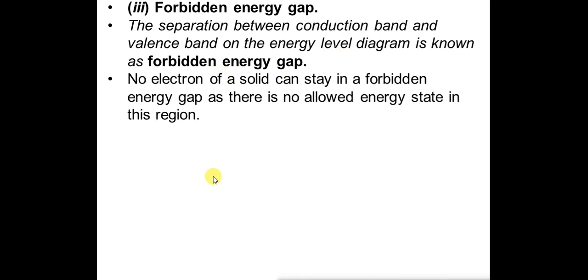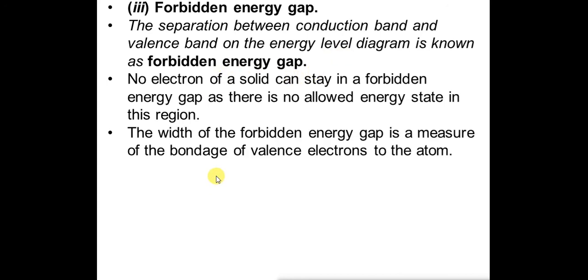The width of the forbidden energy gap is a measure of the bondage of valence electrons to the atom. What I am trying to say is that whatever is the width of the forbidden energy gap, that width indicates how much the valence electrons are attached to the atom.